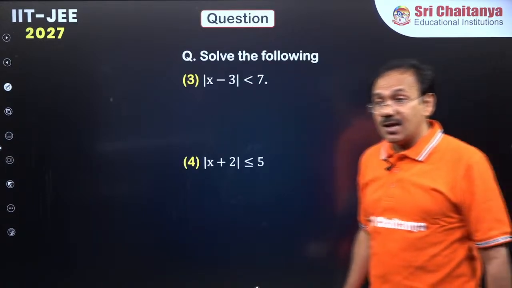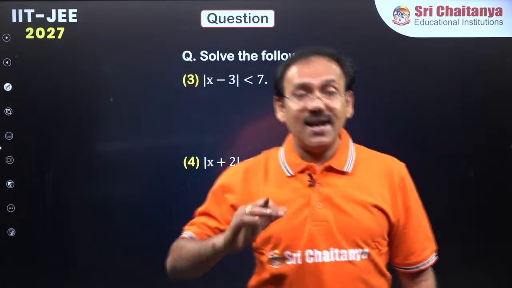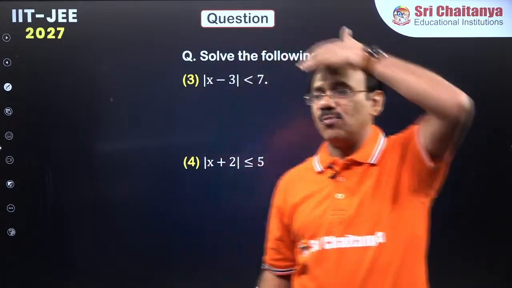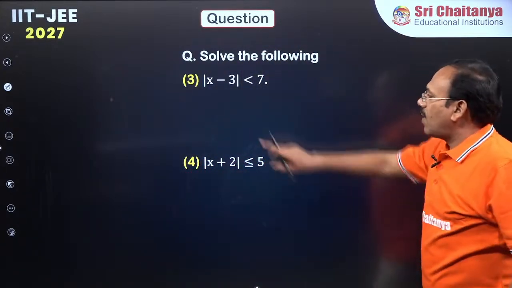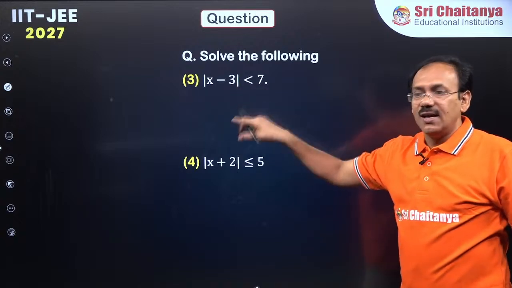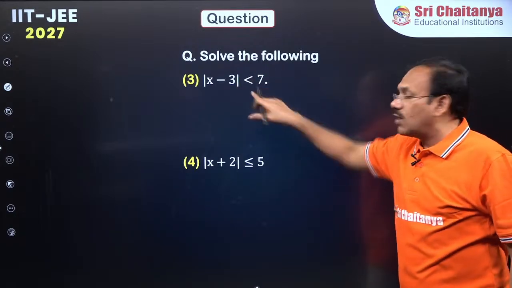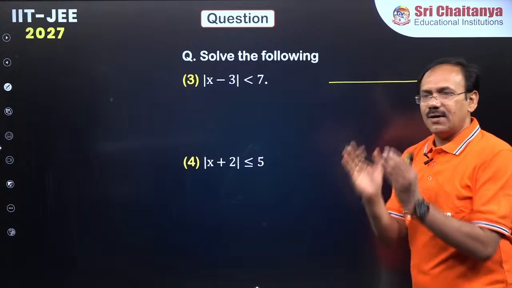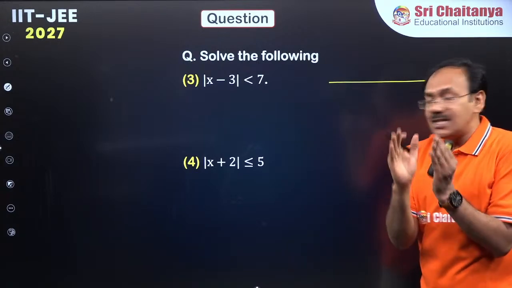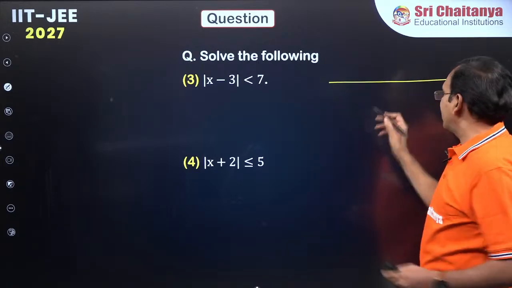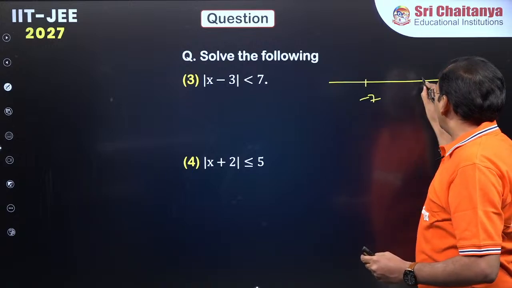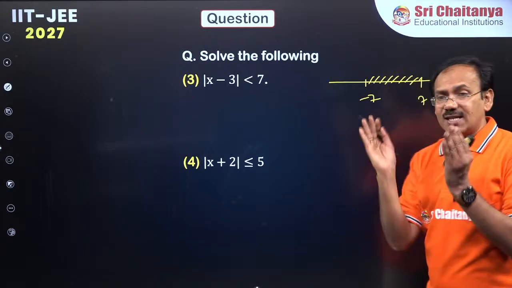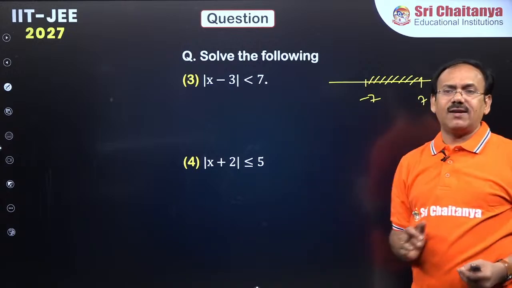Now, modulus related inequations, dear students. How to do inequations related to modulus? Mod x minus 3 less than 7, please do observe, less than 7. I want a number whose modulus is less than 7. You take any number between minus 7 and 7, take its modulus, and it will be less than 7.